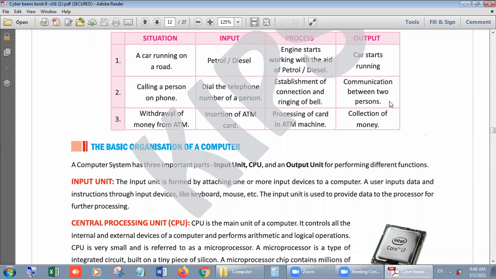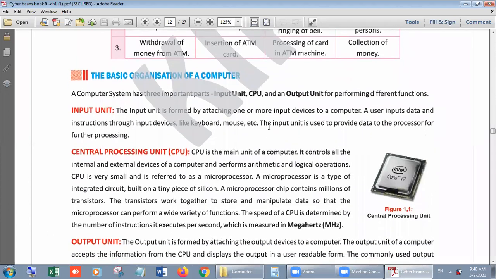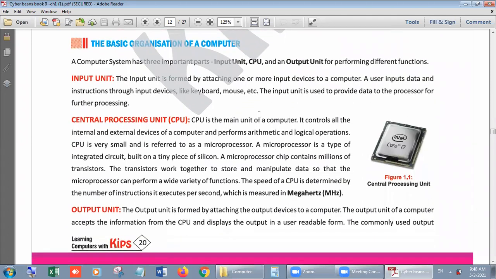In the same way, we can take a very common example. What is it? Washing clothes. When you put some dirty clothes into the washing machine, it is input, and when the washing machine starts to wash the clothes, it is processing, and when you bring the clean clothes out of the washing machine, it is output. I think you have understood that concept very well.